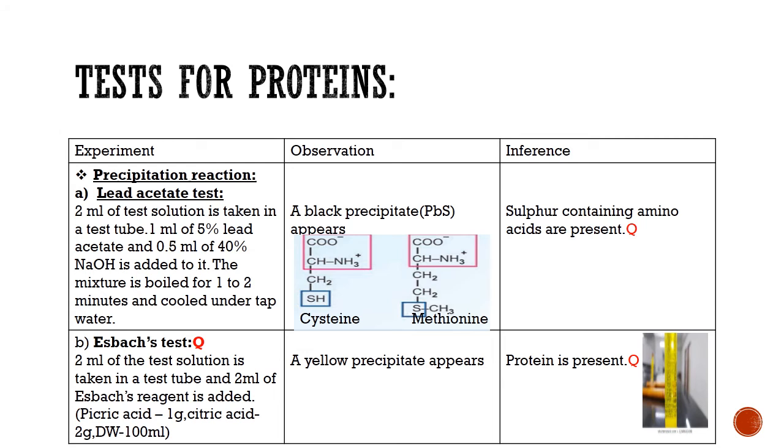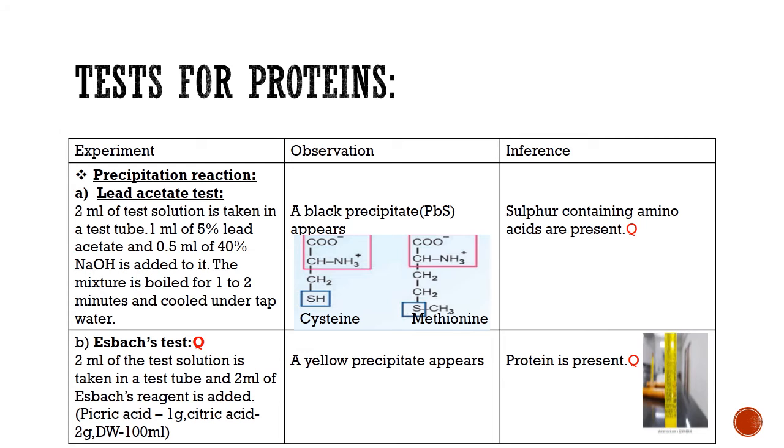So we get the precipitate of protein. Why? Because the citric acid drops the pH of the protein solution below the isoelectric pH. As a result, the amino acids or the protein which is present in the solution becomes protonated, and that reacts with the picrate anion to form the yellow precipitate.